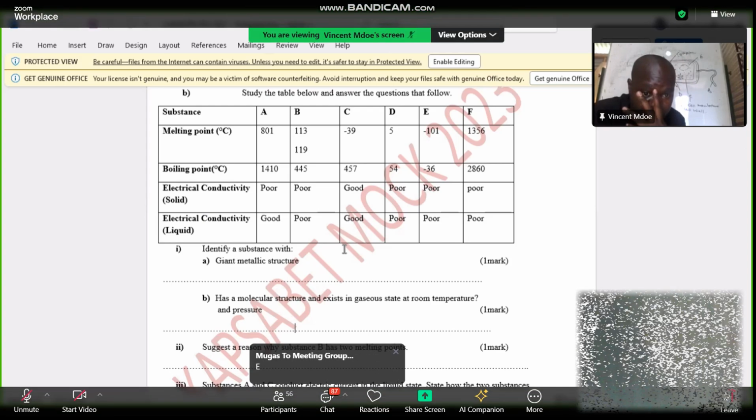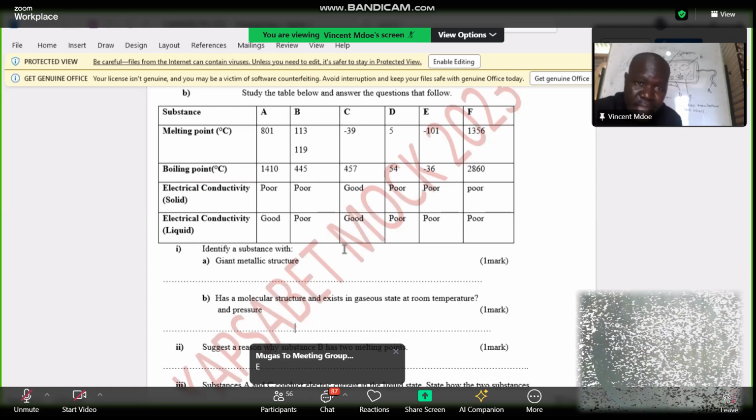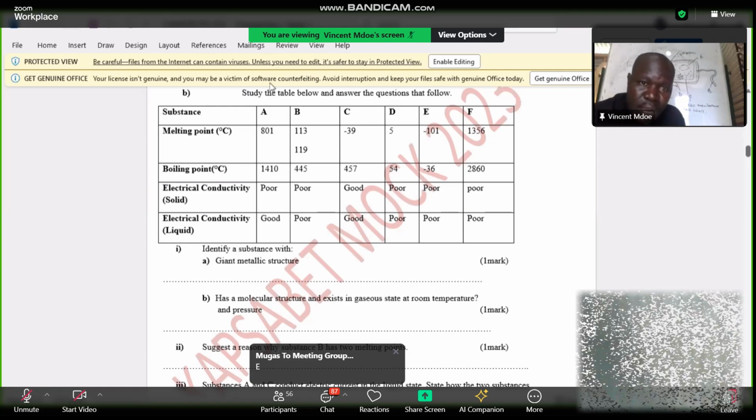Then part B: has a molecular structure and exists in gaseous state at room temperature. So which one has a molecular structure and exists in gaseous state at room temperature?